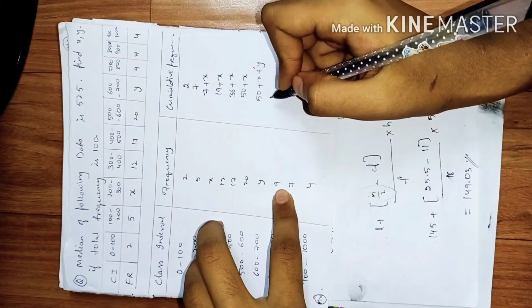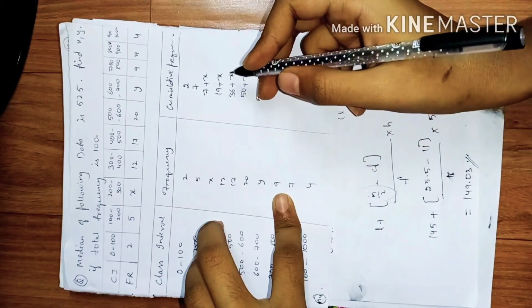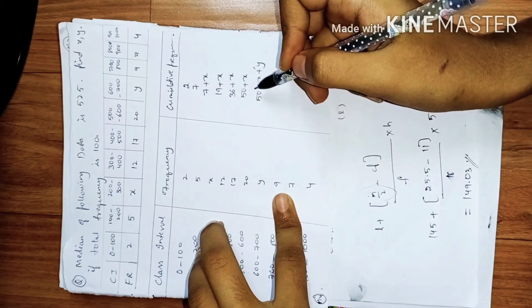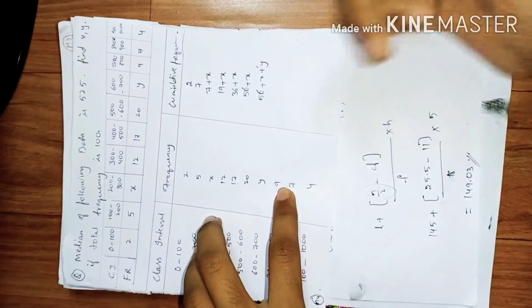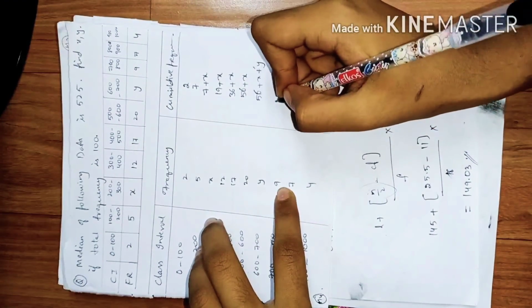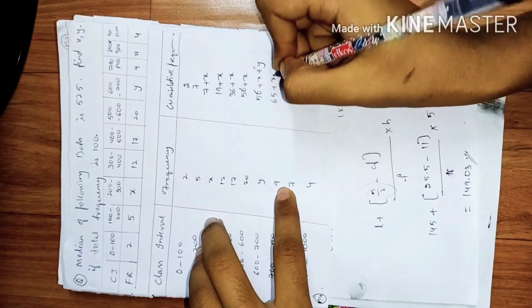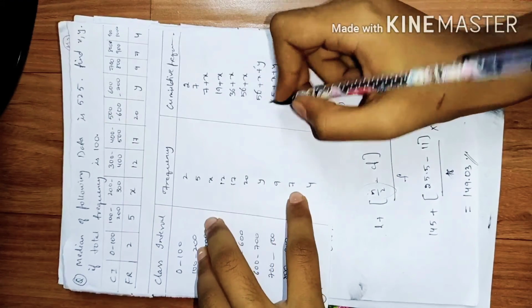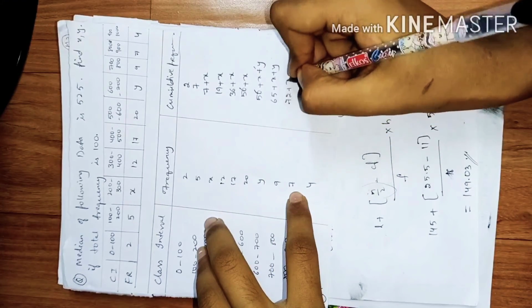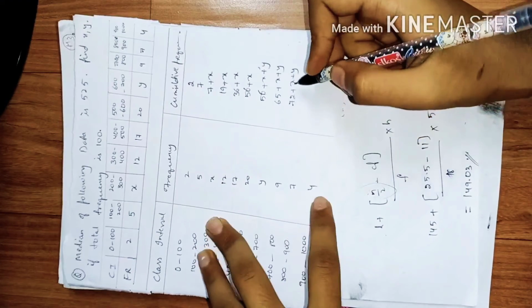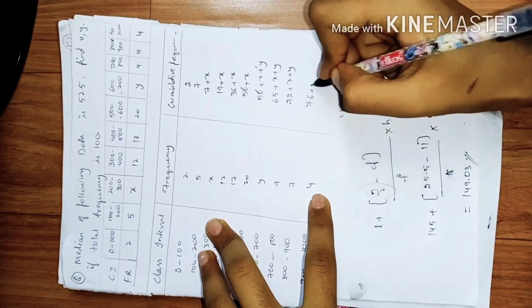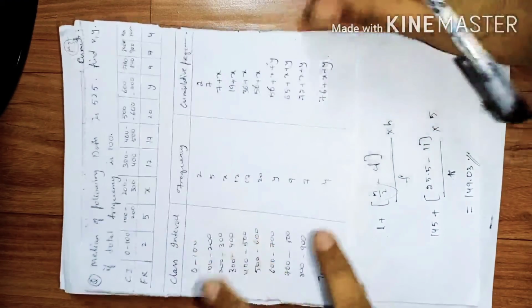Then the value is 56 plus x plus 9, which gives us 65 plus x plus y. Then add a 7, you will be getting 72 plus x plus y. Then 76 plus x plus y. So this is our cumulative frequency.